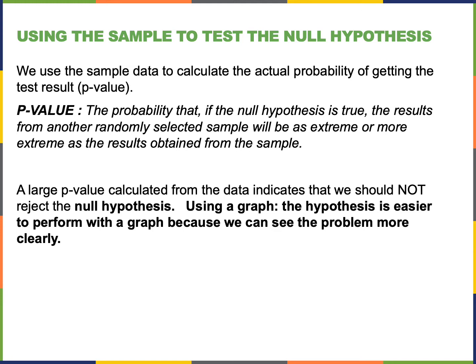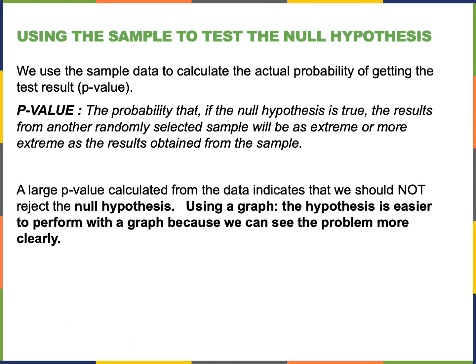And then we say, okay, if this is true, what's the probability of me getting this certain result? The probability that if a null hypothesis is true, the results from another randomly selected sample will be as extreme or more extreme as the results obtained from the sample. If you get a large p-value calculated from the data, it indicates that you shouldn't reject the null hypothesis.